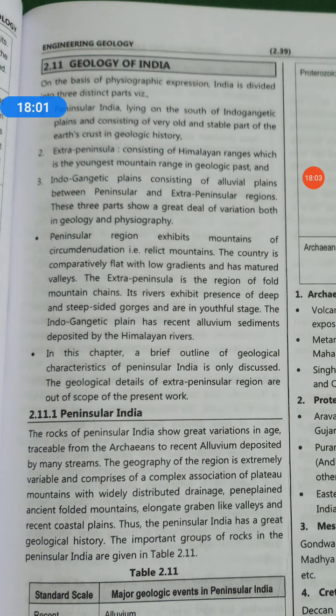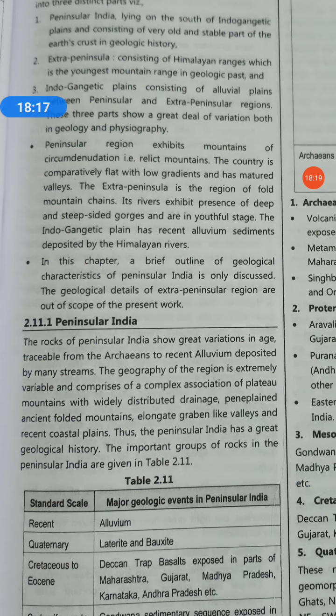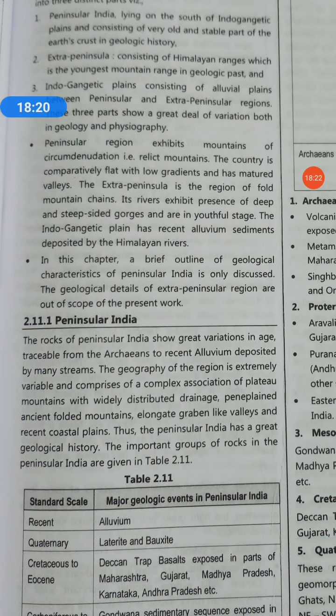That's why it is the Indo-Gangetic plains. It consists of alluvial plains between the peninsular and extra peninsular regions. Just now I showed you the bottom part of India comes under peninsular India. So this is about the physiographic divisions of India.